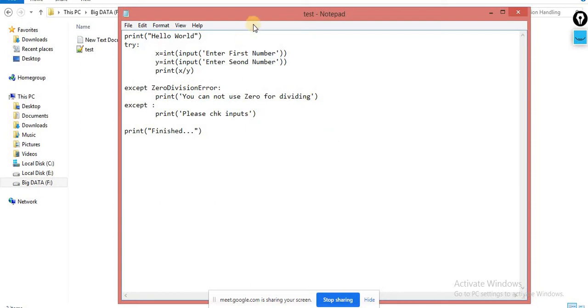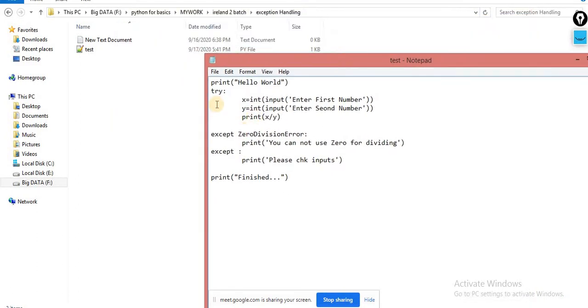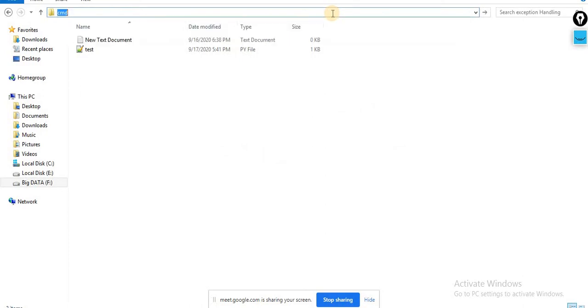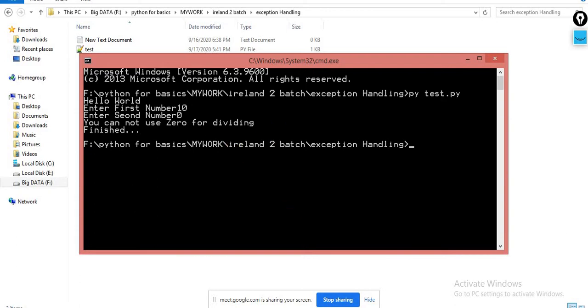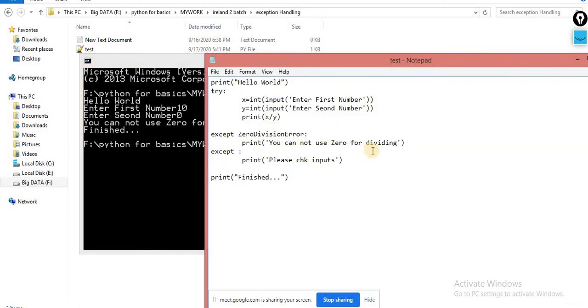Now I am executing this code. This concept is called try with multiple except statements. Yes, it is valid, you can use multiple except statements for the same try. So let me execute this code as well. In cmd, py test.py. Enter first number. Now I am generating a zero division error. So now this block is executed: you cannot use 0 for division, because the exception which is raised is zero division, and that exception is caught by this except block.